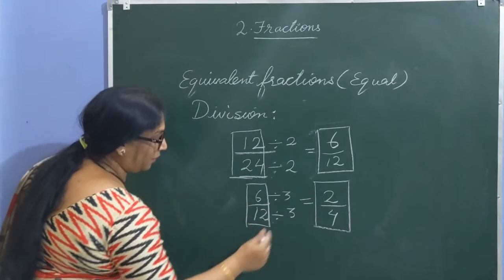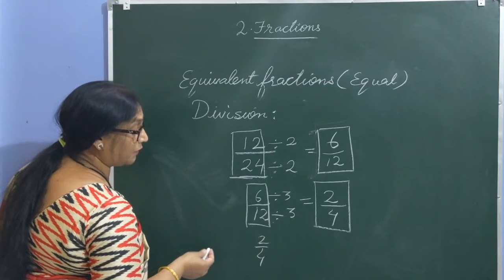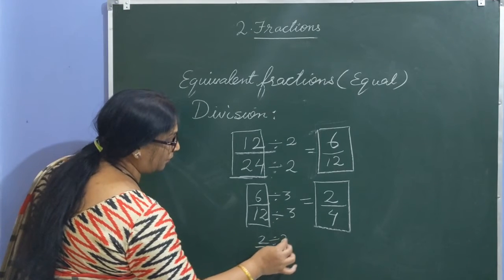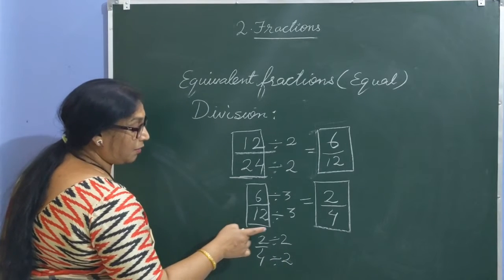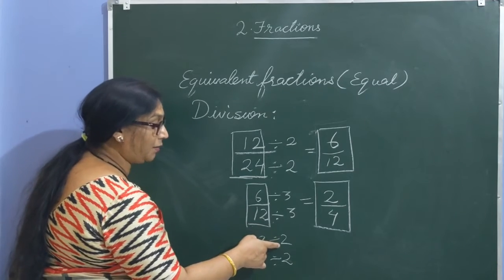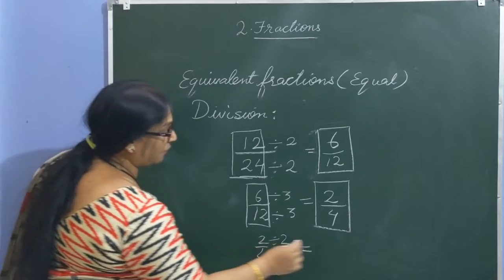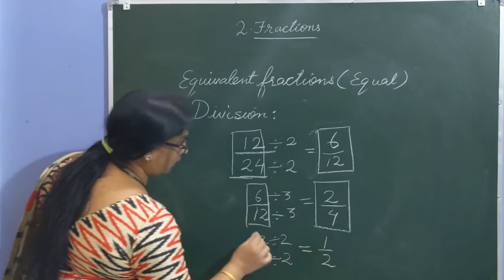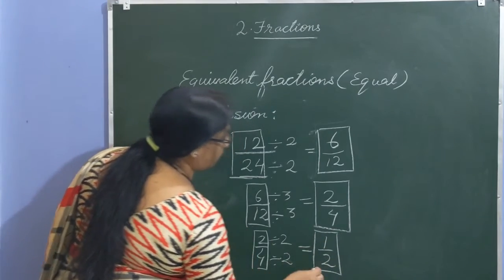Now consider 2 by 4, and try to obtain one equivalent fraction using the division method. Divide by 2. Take care children, whenever you divide, the two numbers should be the same. Even while multiplying, the two numbers should be the same. So when you divide, you get 1 by 2. So here 2 by 4 and 1 by 2 are equivalent fractions.